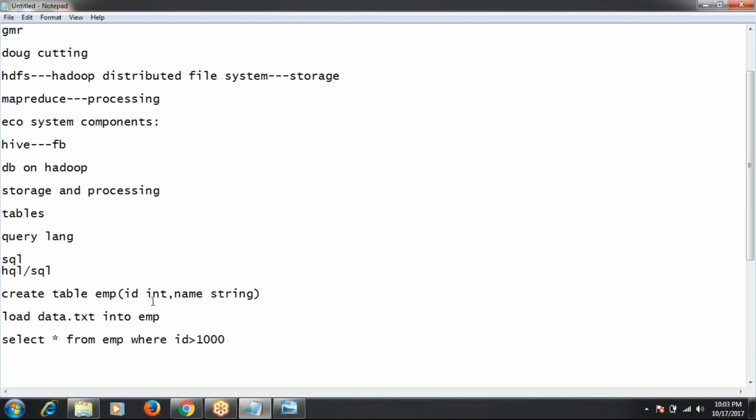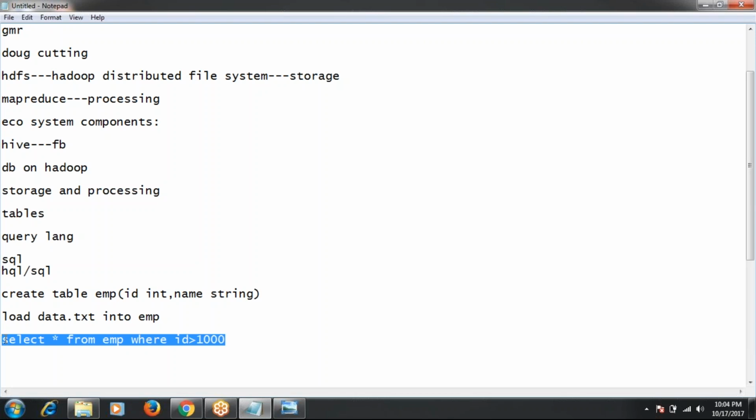Now I don't want the total IDs data. I want only the IDs which are greater than 1000. So I will write the query like this: select star from EMP where ID greater than 1000. Whenever you execute this query, we are doing some analysis, right? We have 1 to 10,000 records, but here we are taking only some records based on the condition: ID greater than 1000.